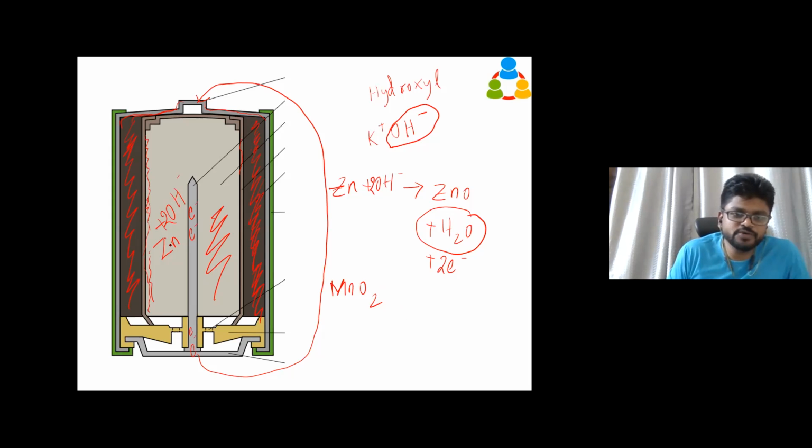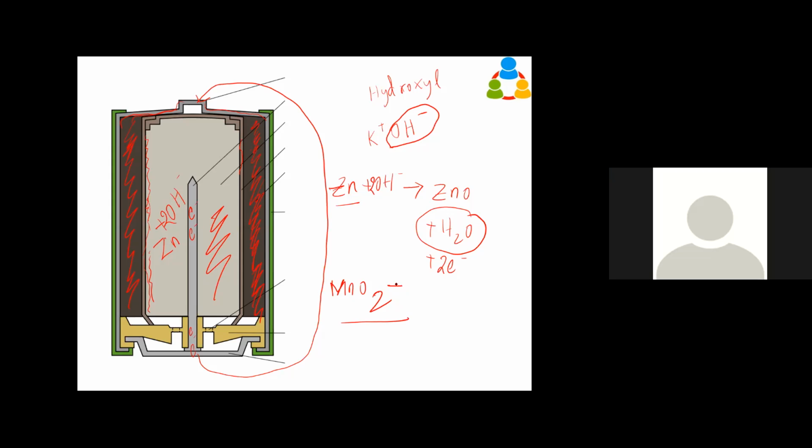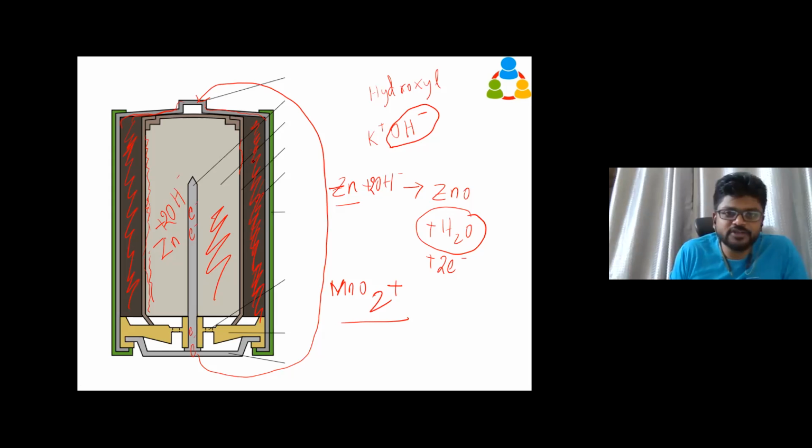Because zinc we already used, and one more electrode should obviously be the other one, right? Manganese dioxide. Only 2 electrodes we are using here. Are you guys agreeing with me? Yes, sir. So for this manganese dioxide, the electron has come and reached here through this metal conductor.